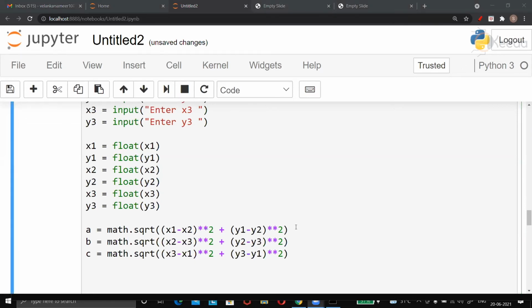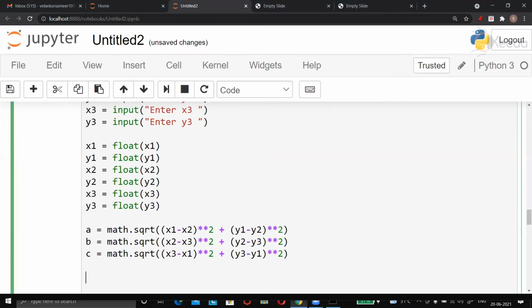Okay, anyone else who would like to continue from here for the rest of the code? Sir, yeah, who is he? Anmol. Okay, Anmol. Continue. Sir, then we will use S for semi-perimeter.